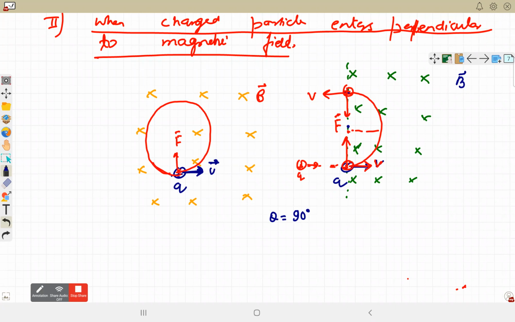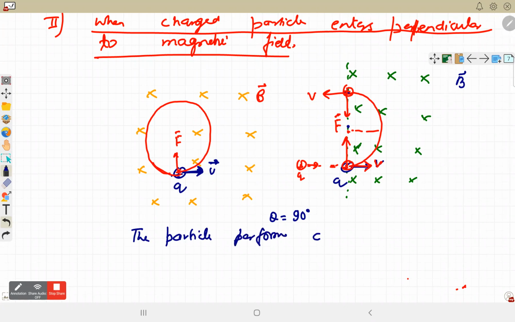Apply the formula for magnetic force. This magnetic force, logically, we already concluded that the particle will perform circular motion, or uniform circular motion, which means the speed will remain the same, only the direction will be changed.